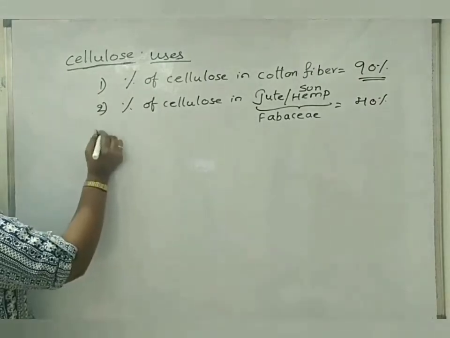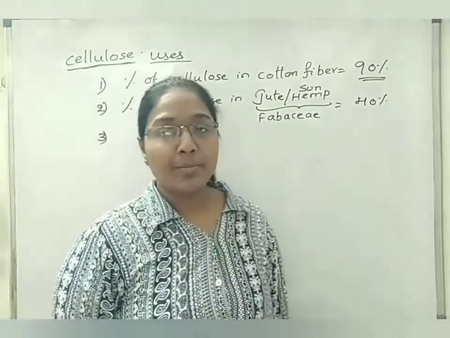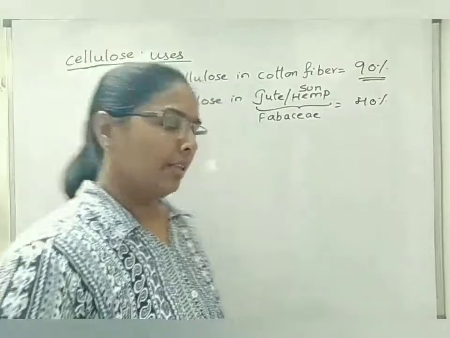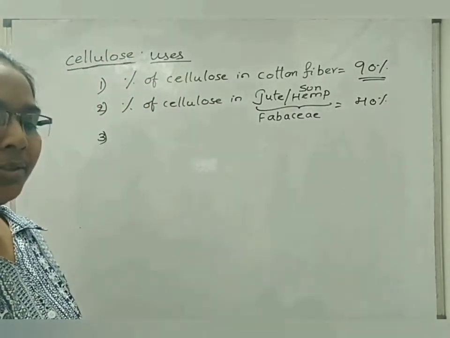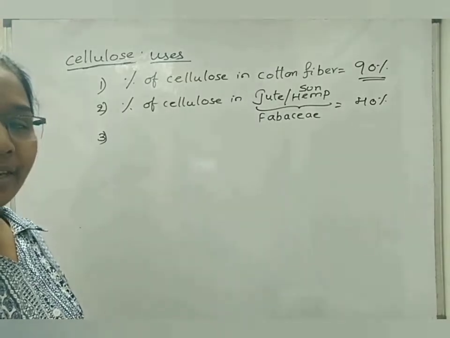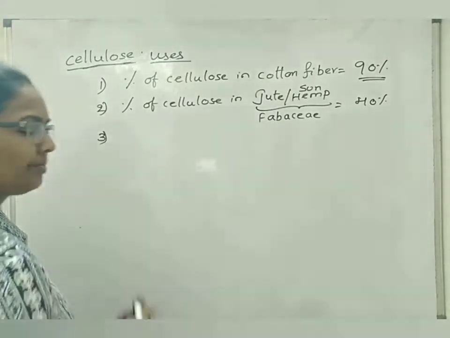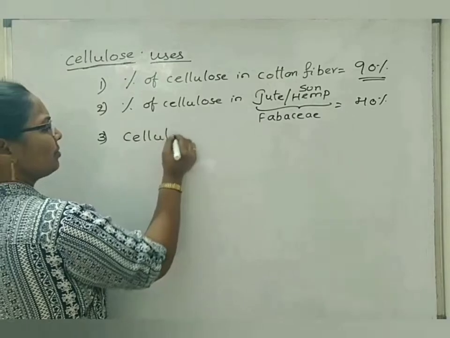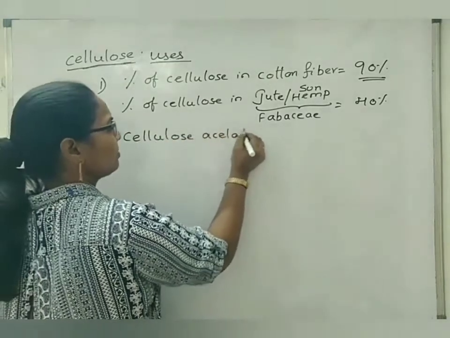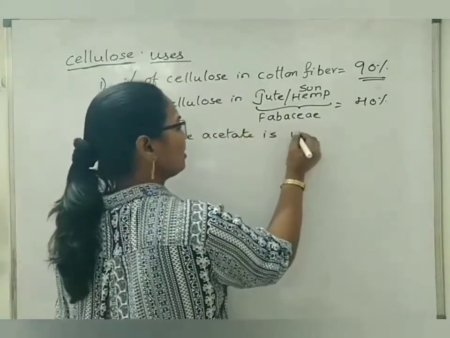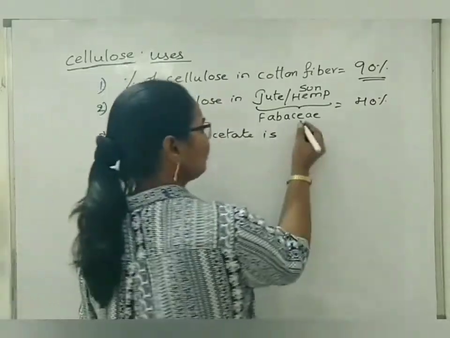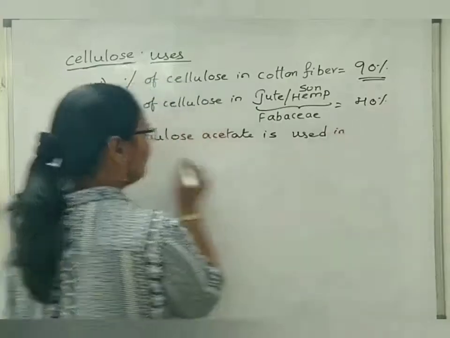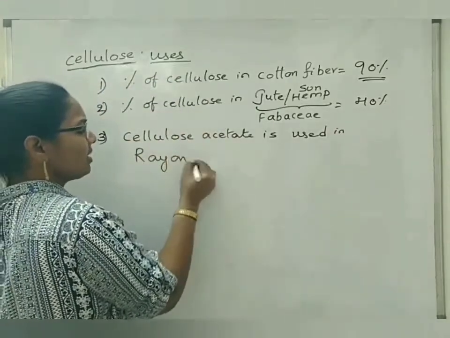Next, when cellulose is mixed with acetate, it gives an artificial or synthetic fiber, which is considered the first man-made synthetic fiber, called rayon. Cellulose acetate is used in rayon synthesis.